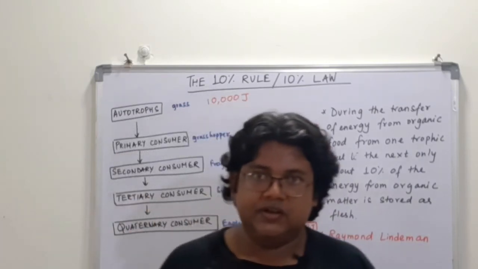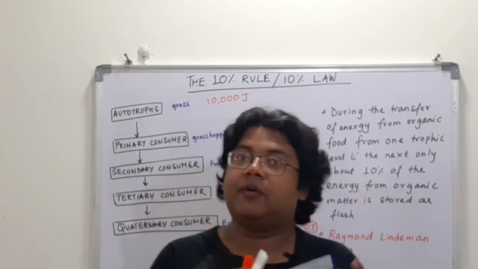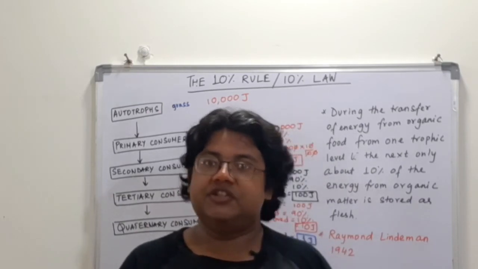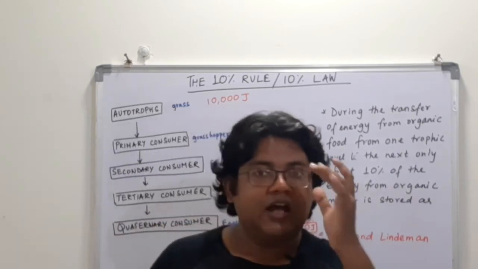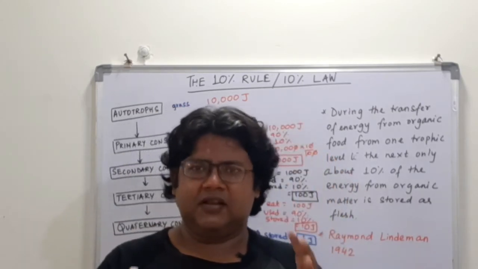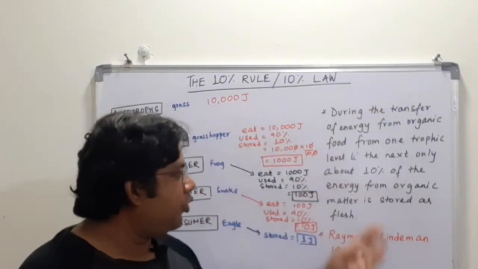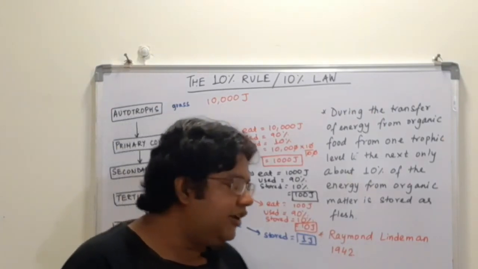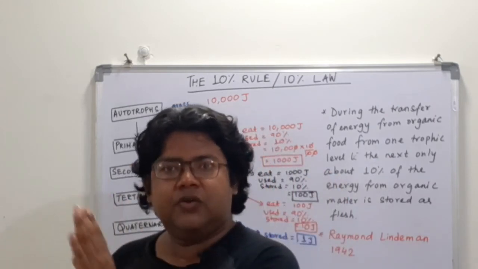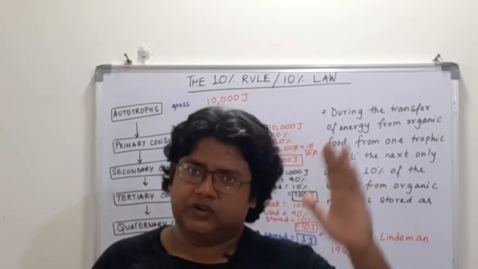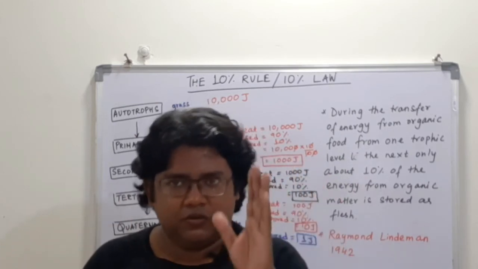So this actually concludes our topic about the energy flow within an ecosystem. We had talked about the concept of energy, the sources of energy and the usefulness of energy. In the second lecture, we had talked about the laws of thermodynamics and how the laws of thermodynamics guide the flow of energy within an ecosystem. And last, we have seen a very important rule given by Raymond Lindeman in 1942, which is called the 10% rule, which states that at each trophic level only 10% of energy is getting stored. So there is a progressive loss of energy once we move along the food chain or along the trophic levels.